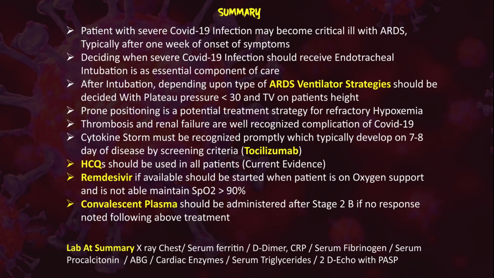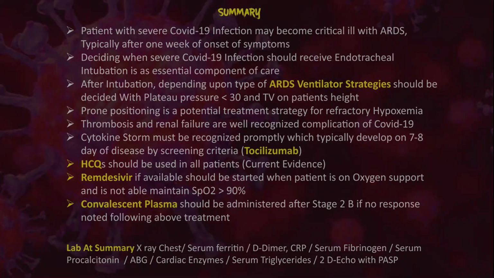In the summary, X-ray chest, serum ferritin, D-dimer, CRP, serum fibrinogen, serum procalcitonin, ABG, cardiac enzymes, serum triglyceride, 2D echo with estimation of pulmonary arterial systolic pressure should be done in all patients from stage 2B onwards.